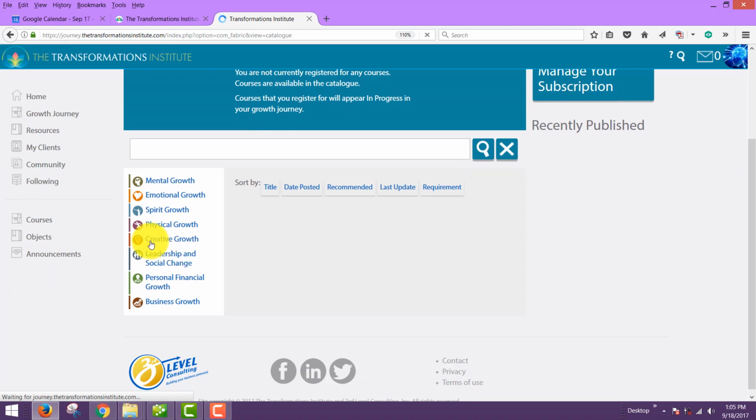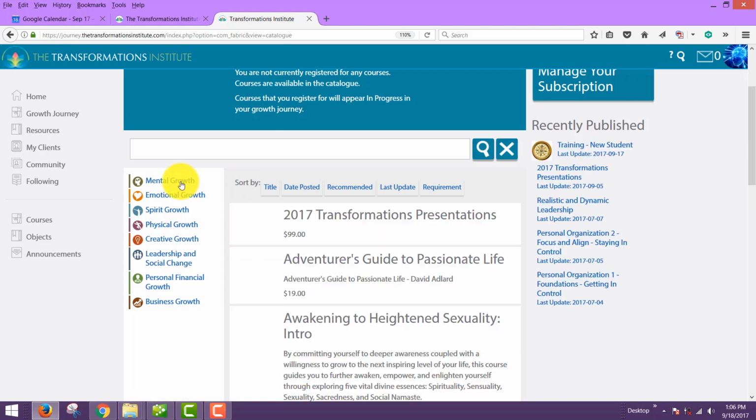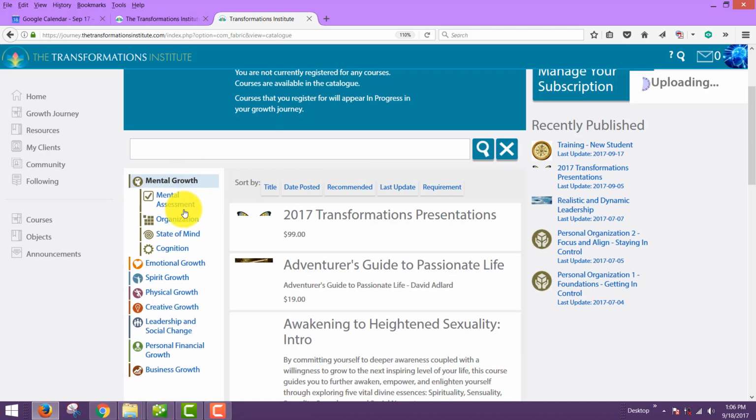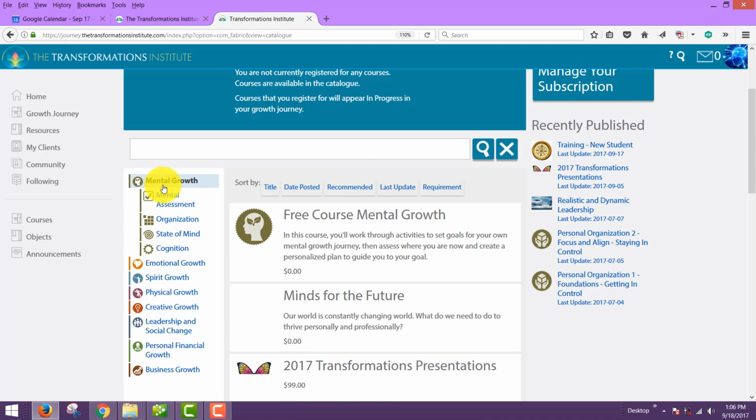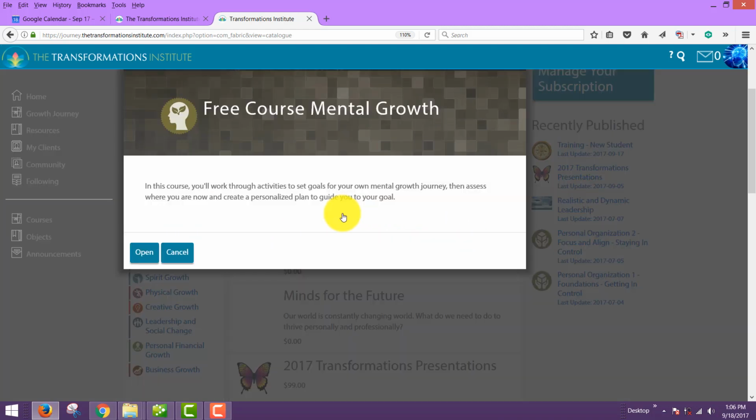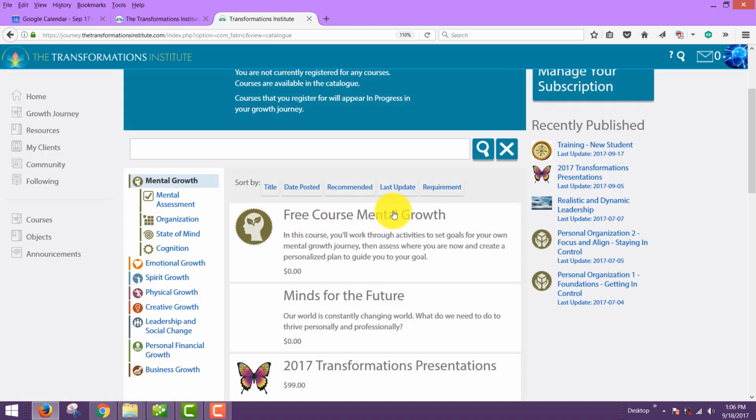So if you look at mental growth, for example, let's look at that. If you click on mental growth, what you will see come up is the 4 areas of mental growth: mental assessment, organization, state of mind, and cognition. Now courses come up here, and by default the first course that comes up is a free course in mental growth, which means you can just click on that. As long as it says open, you can just click on it and actually start through the course. We'll click cancel for right now.